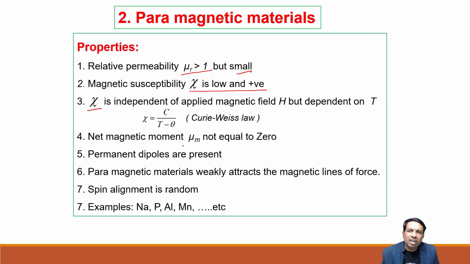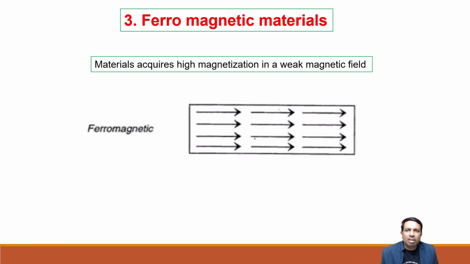Net magnetic moment, mu m, is not equal to 0. Permanent dipoles are present. In diamagnets there are no permanent dipoles, but here permanent dipoles exist. Paramagnetic materials weakly attract the magnetic lines of force. Whenever we keep paramagnetic materials in a magnetic field, they weakly attract the magnetic lines. Spin alignment is random. Examples are sodium, aluminium, manganese, phosphorus, etc. Then ferromagnetic materials.